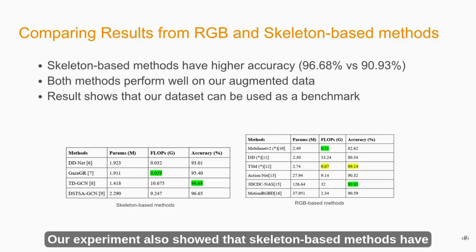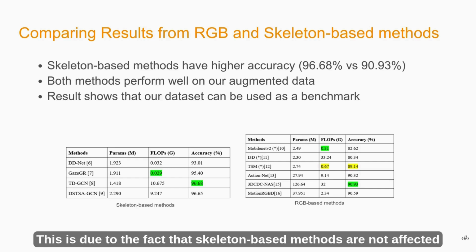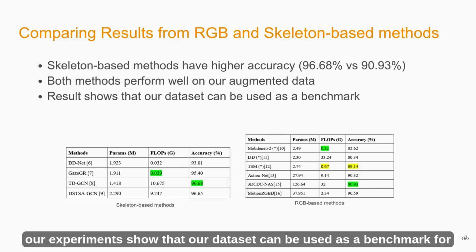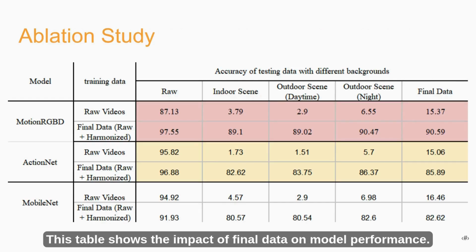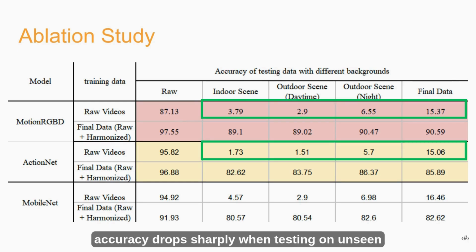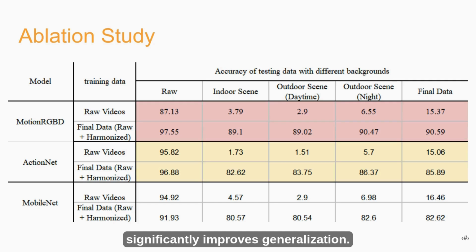Our experiment also showed that skeleton-based methods have a higher accuracy than RGB-based methods. This is due to the fact that skeleton-based methods are not affected by the background features. Regardless, our experiments show that our dataset can be used as a benchmark for training and testing single gesture models. This table shows the impact of final data on model performance. When models are trained on only raw videos, accuracy drops sharply when testing on unseen background types. However, when trained on final data, the combination of raw and harmonized videos, all models become much more robust, especially motion RGB and ActionNet. This proves that background diverse training data significantly improves generalization.